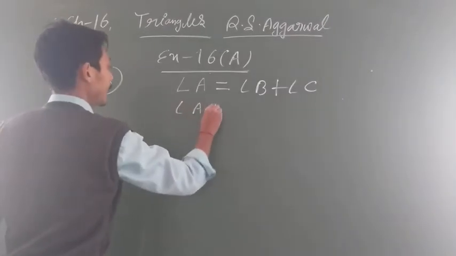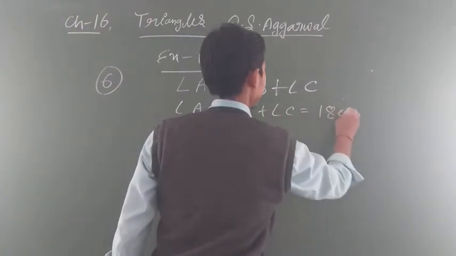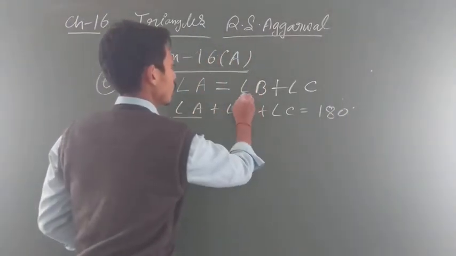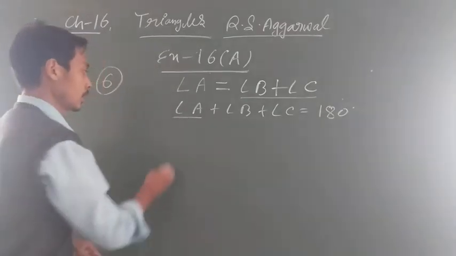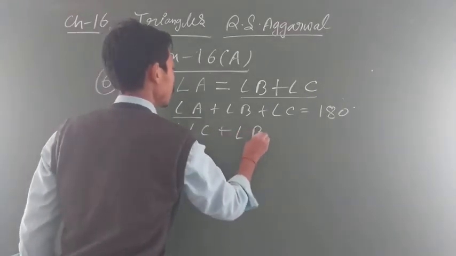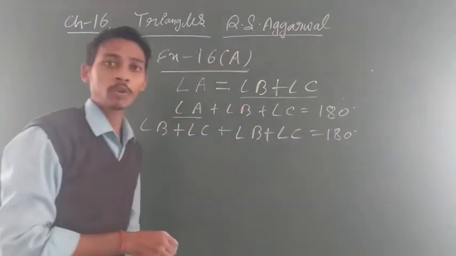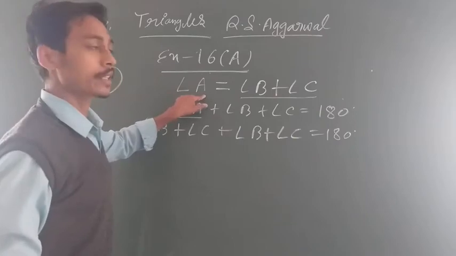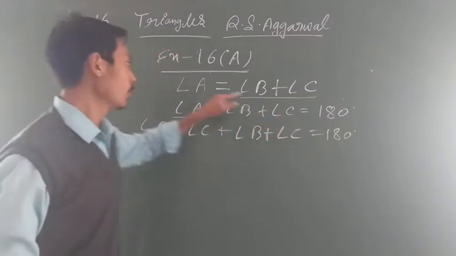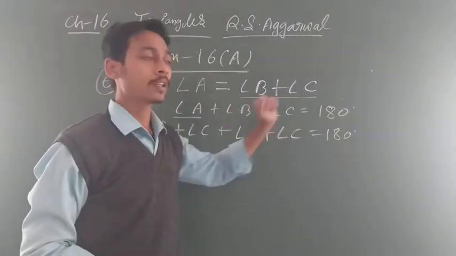You know that angle A plus angle B plus angle C will be equal to 180. You know that very well. So angle A equals what? You can put the value of B plus C. So you will write angle B plus angle C plus angle B plus angle C. Look, again I am going to explain. It is given that one angle is equal to the sum of the other two angles. So one angle is angle A, and the other two angles are B and C. So you will add.